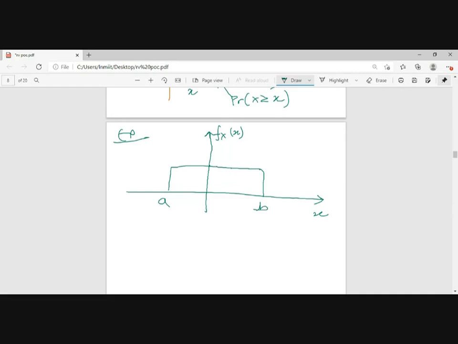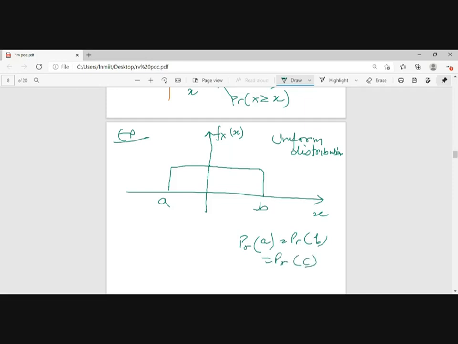So if I'm talking about the uniform distribution, this is the most random distribution, because the probability of value a will be equal to the probability of value b, the probability of c, and so on.